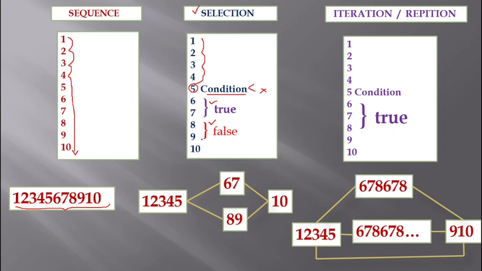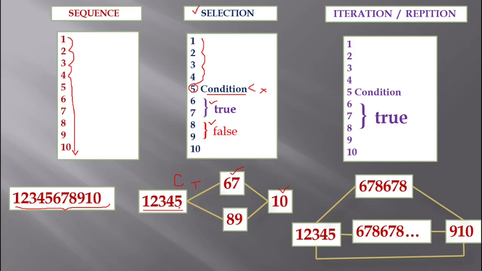The same I have presented with the help of a diagram. From 1 to 5 the execution is sequential, and at the fifth statement I got a condition. If the condition is true, 6 7 will be run, and then the control goes to the 10th statement. 8 9 will be skipped here.